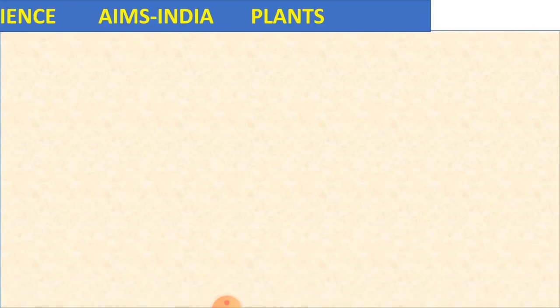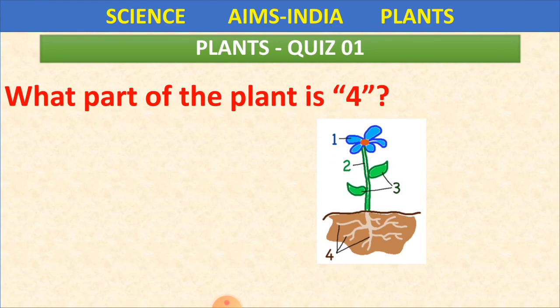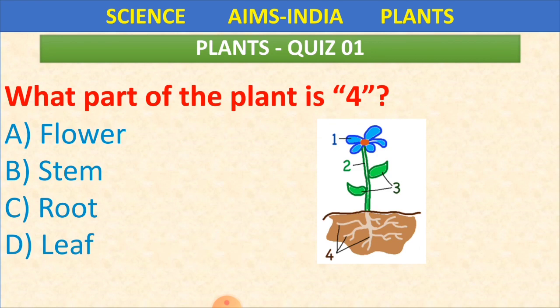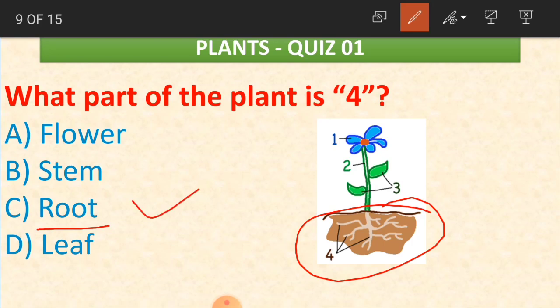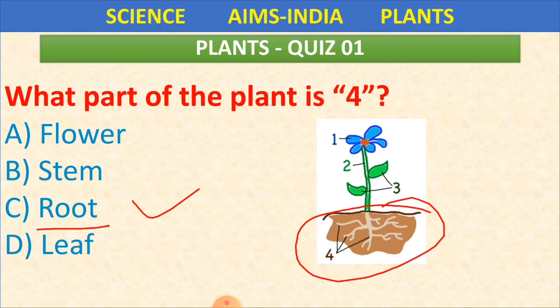Now the other one. What part of the plant is 4? So you have to identify this part. Is it a flower, stem, root or leaf? Observe here, children, it is under the ground, and with the help of this the plant is able to stand straight above the ground. So this part is called root. Root is the correct answer.